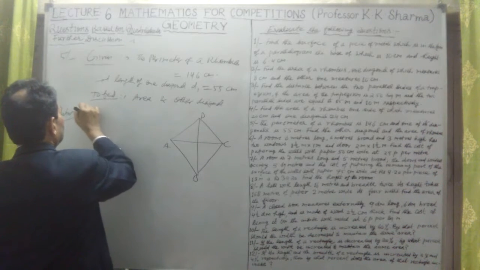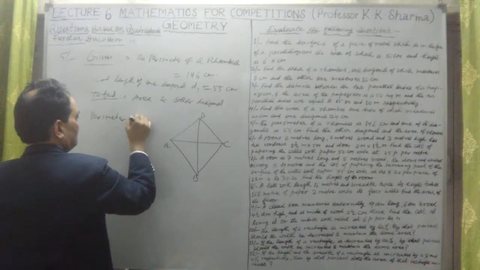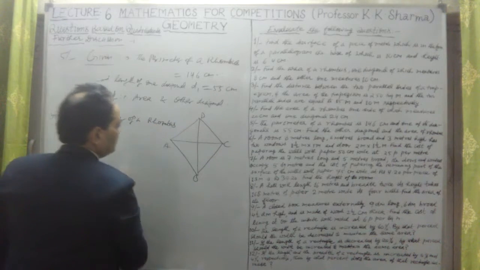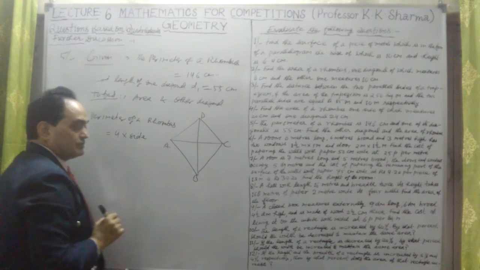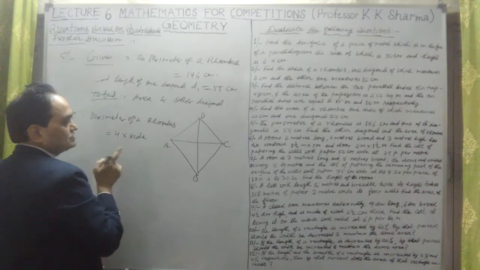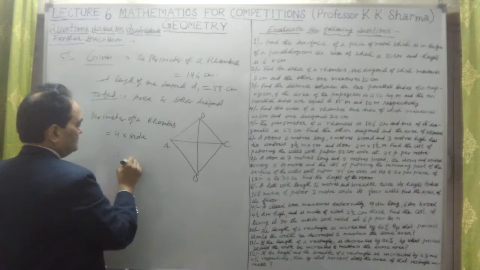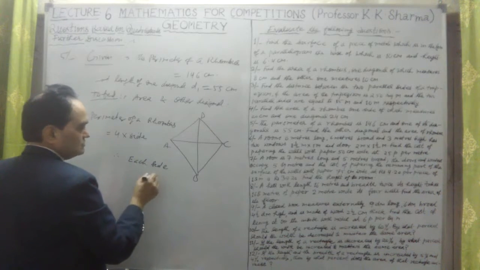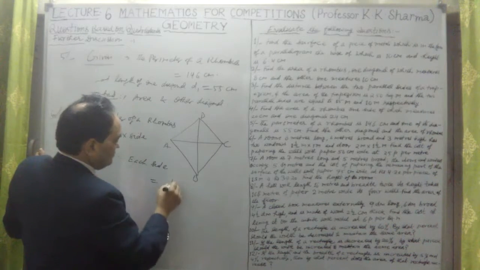The perimeter of a rhombus is nothing but 4 into side, just like a square, 4 into the length of the side. So therefore each side, or the length of the side, is equal to perimeter upon 4.